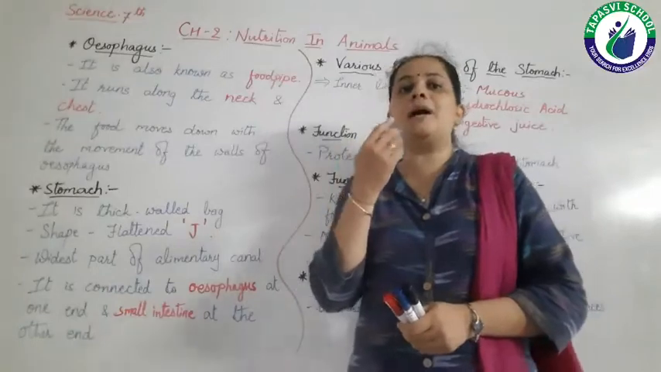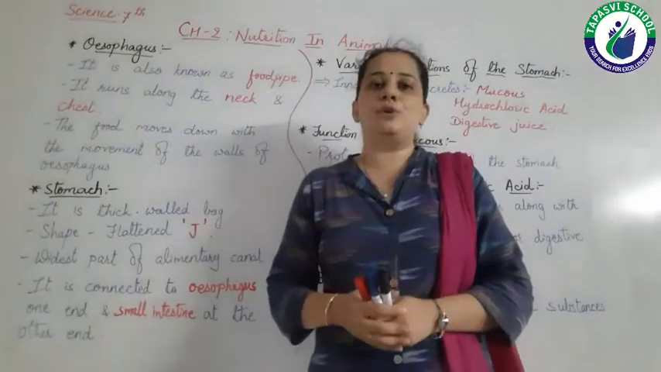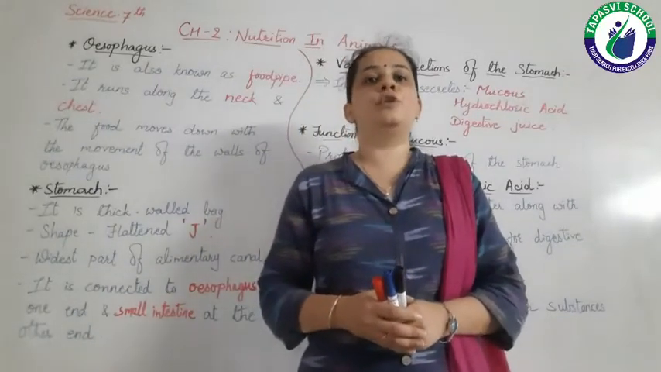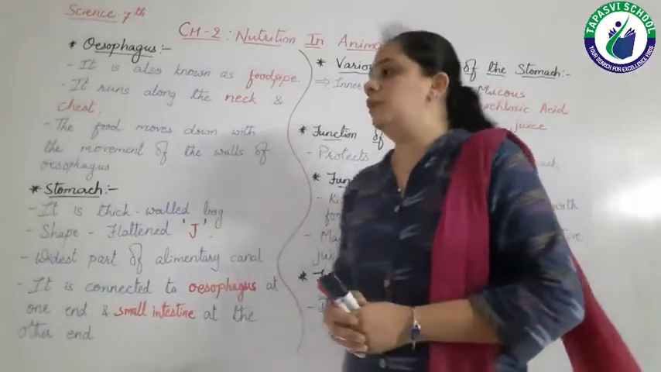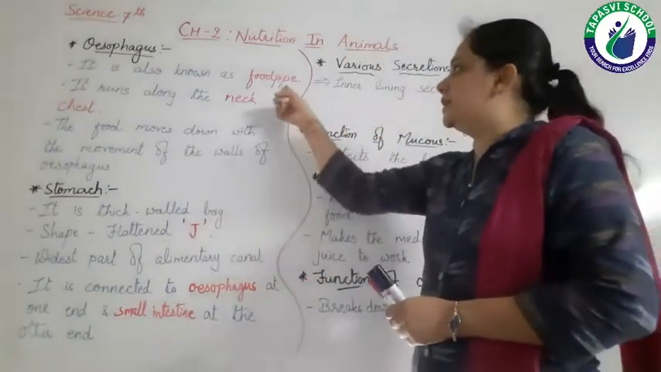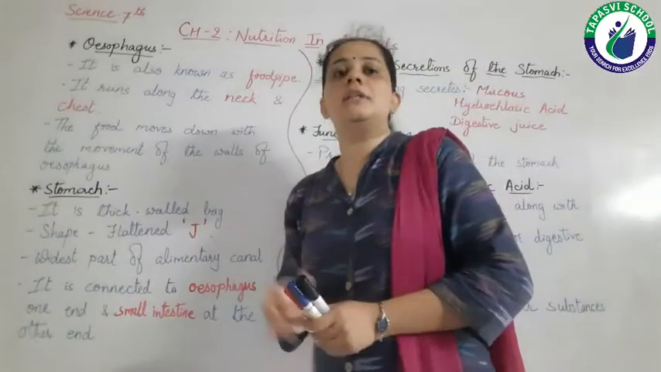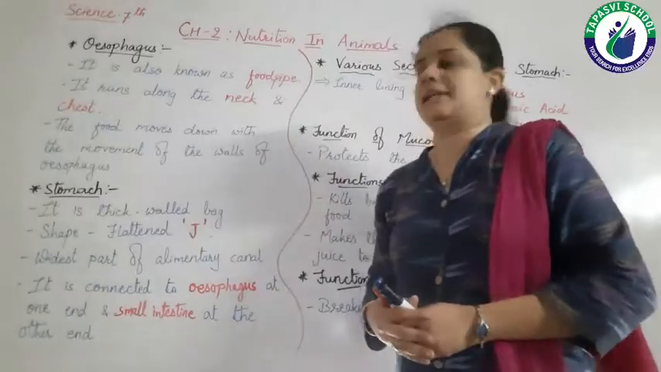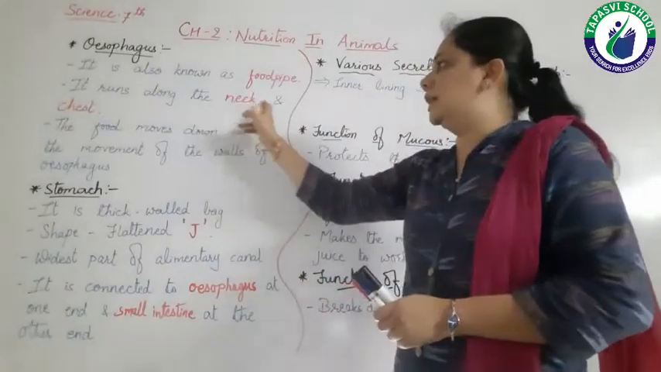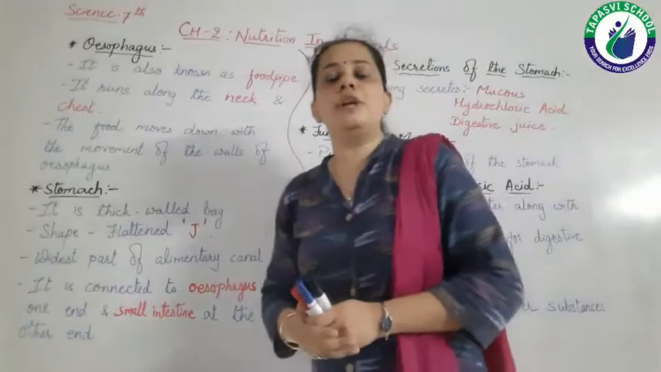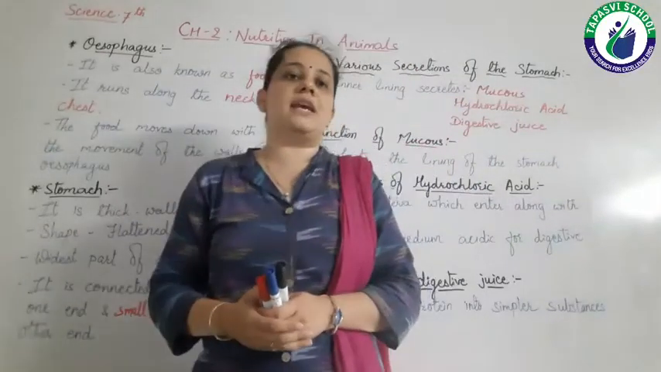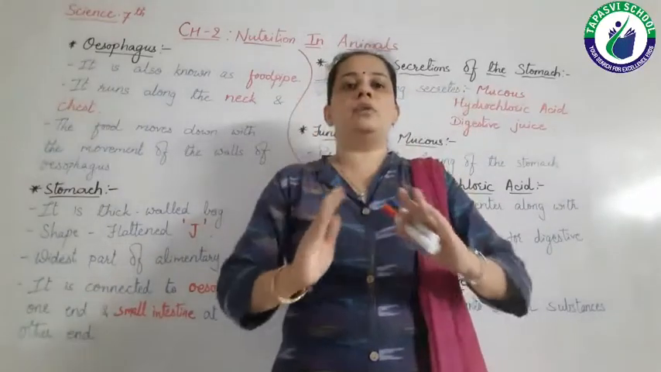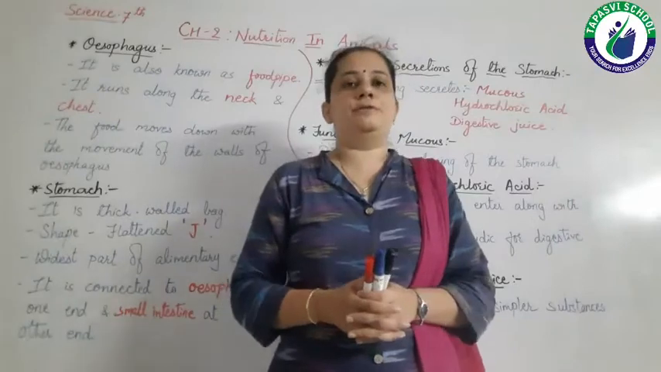So after the mouth, food enters into esophagus. As we know, esophagus is also known as food pipe, right? So the other name of esophagus is food pipe. It runs through our neck as well as through our chest, right? So it runs along the neck and chest. When the food enters in our esophagus, or we can say food pipe, the food will move down by the walls of the food pipe.